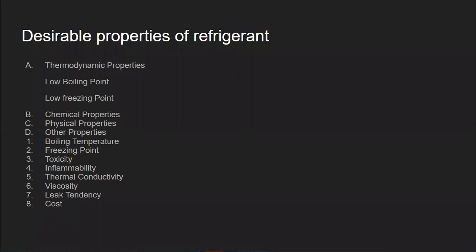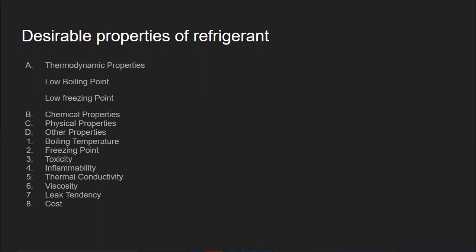Then we also see the cost. It should be cost effective. There should not be any reaction between the lubricant oil and the refrigerant. That also we need to see. So all these are the properties of the refrigerant.